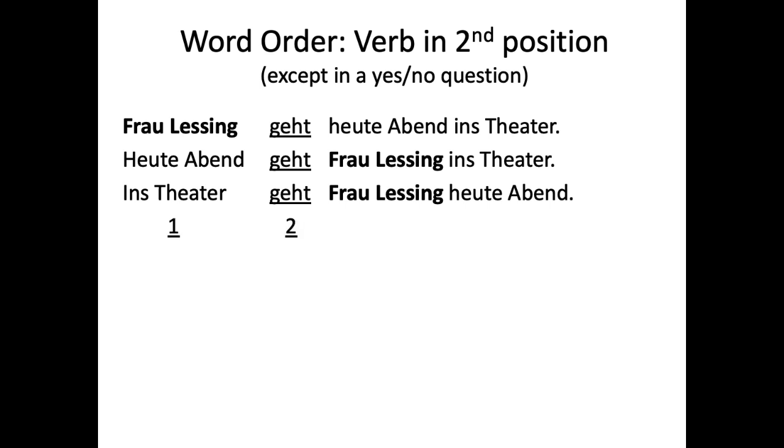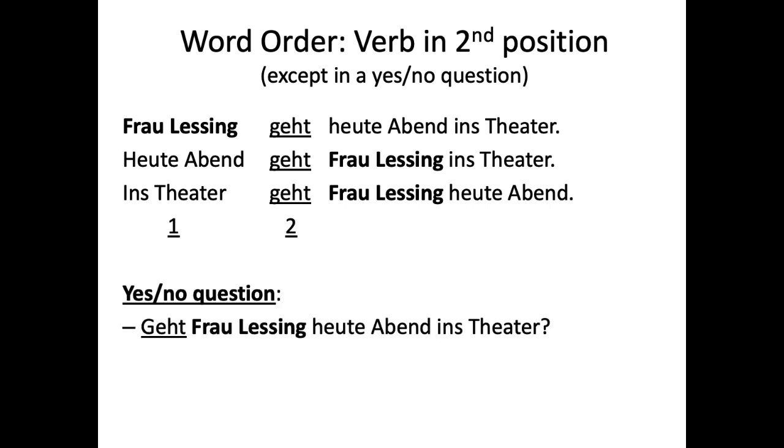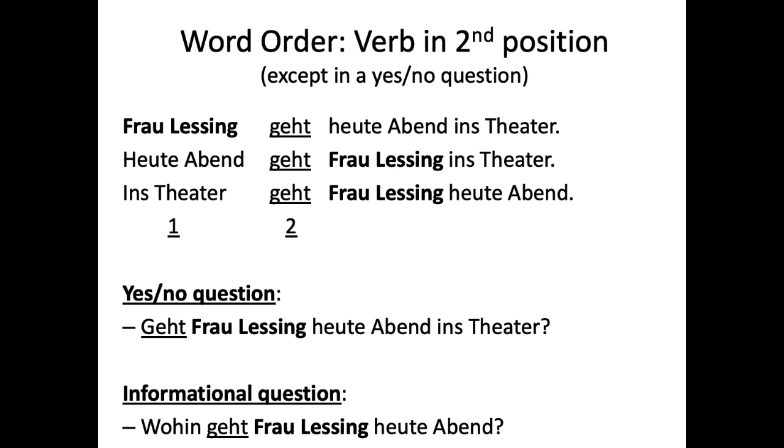And in all of those cases, verb is in the second position, and the first position is any number of things. You could do a yes or no question with this same words just rearranged. You could say, geht Frau Lessing heute Abend ins Theater? Goes Frau Lessing tonight to the theater? Or you could say, wohin geht Frau Lessing heute Abend? Where to is Frau Lessing going tonight?